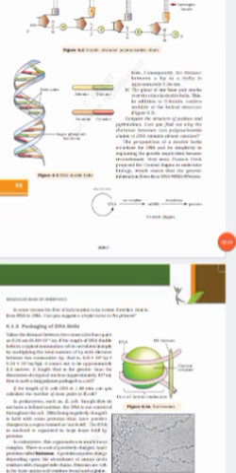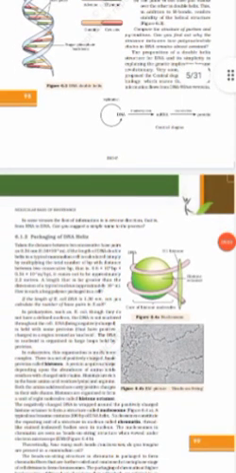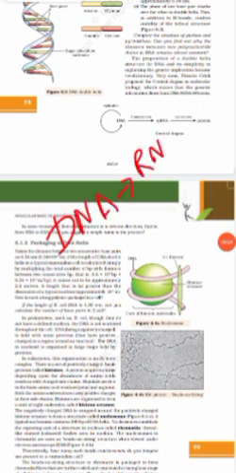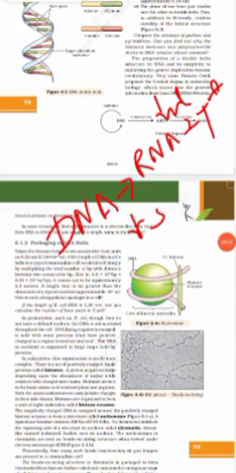Okay, so this is how it is, and very soon Francis Crick proposed the central dogma in molecular biology. So what is central dogma? Central dogma is that DNA forms RNA, and this RNA forms the protein. DNA forming RNA is transcription, and RNA to protein is translation.